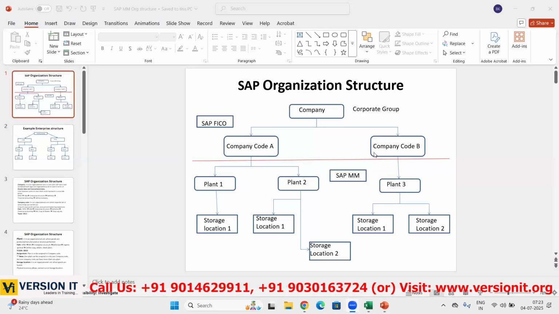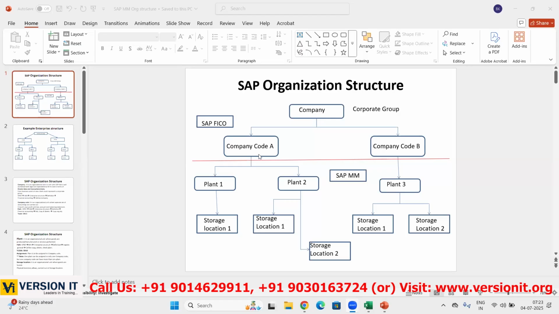These company codes, in real time, are set up in the SAP system by SAP FICO consultants. Why they are set up, I'll tell you in the next definition. You'll understand, because at this level only, some accountings are involved. Under this, Kia corporate group, there are Kia car manufacturing and Kia spare part manufacturing. Under Kia car manufacturing, they have different plants and factories. One is a New York unit, the other is a Dallas unit, and so on, right?